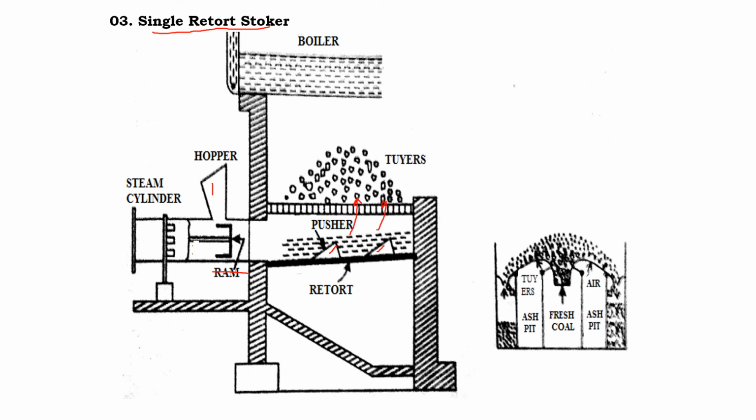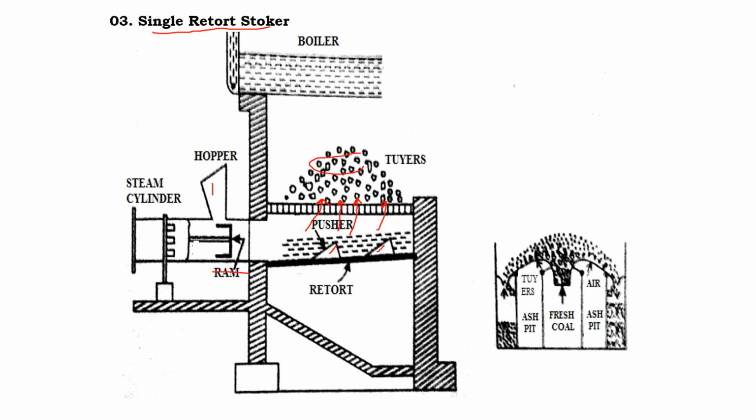So here the coal is applied into the furnace with the help of the retort from the bottom, and we are using a single retort, so we call it a single retort stoker. Here the coal is applied from the bottom, and the combustion takes place, and the ash gets collected at the top. You can see the sketch beside.